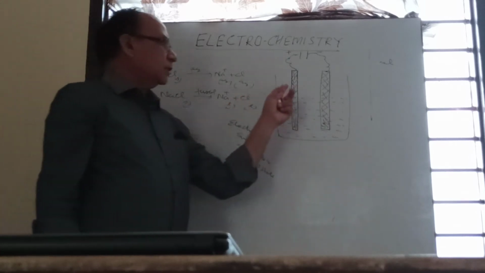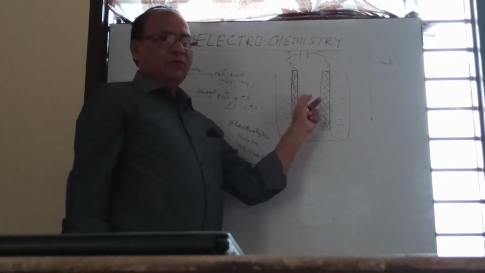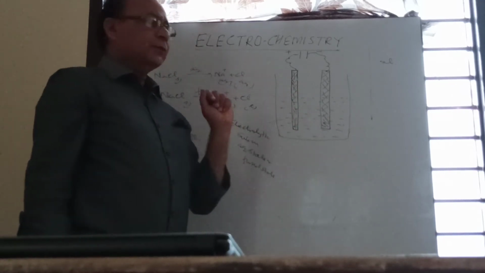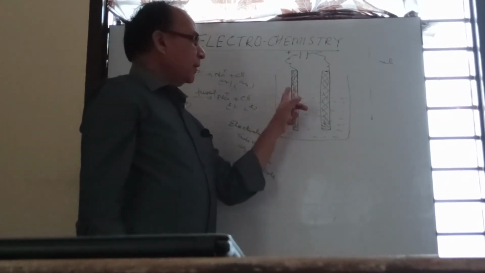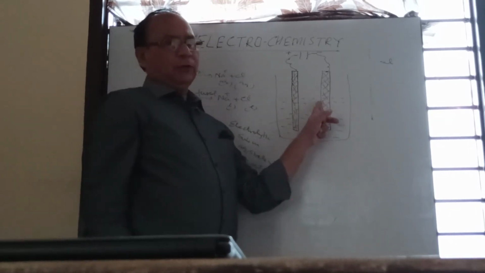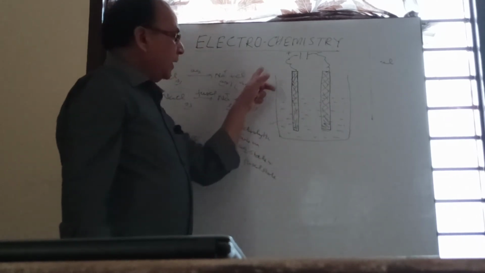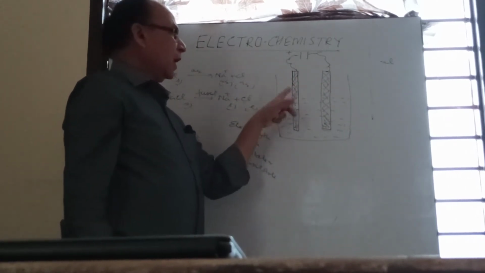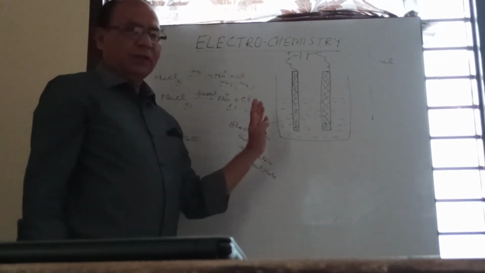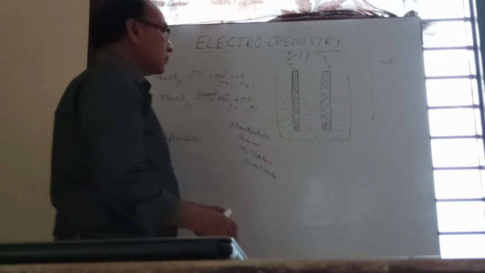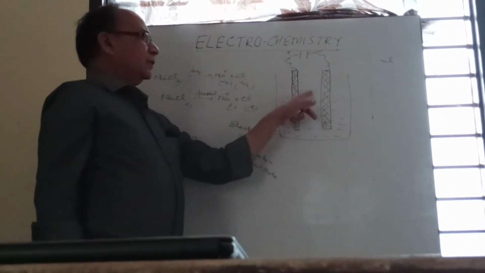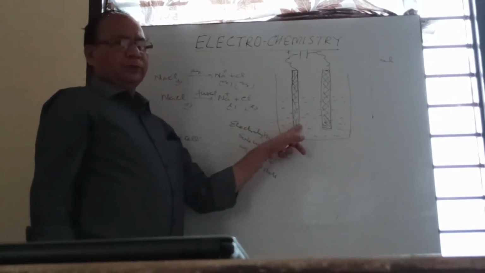How can we define an electrode? Electrodes are species which consist of metal or non-metal having free electrons, and which allow the passage of current through them. This complete arrangement, in which electrodes are dipped in electrolytic solution, is known as an electrolytic cell.